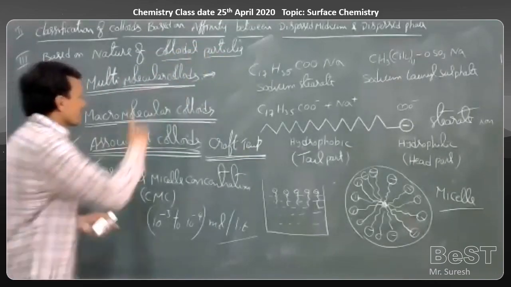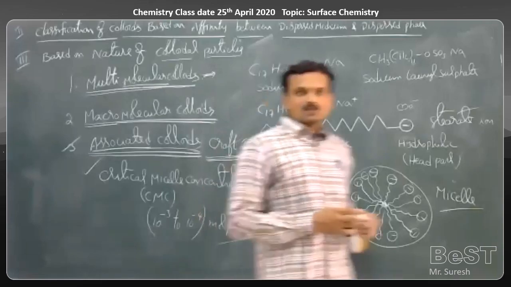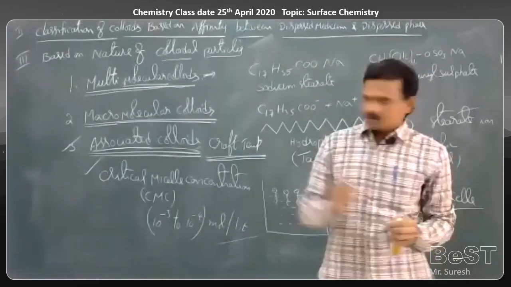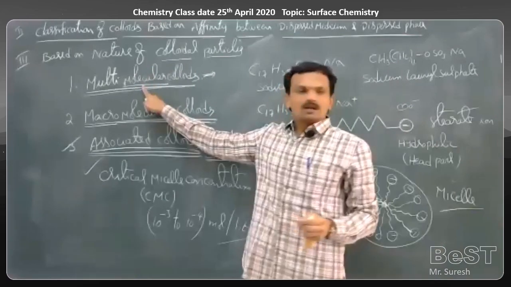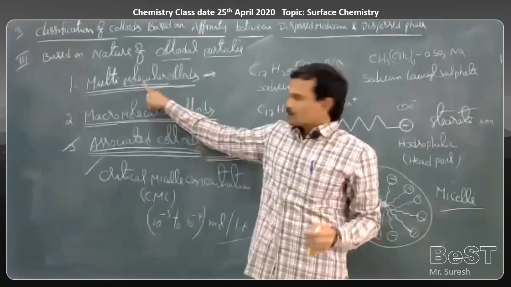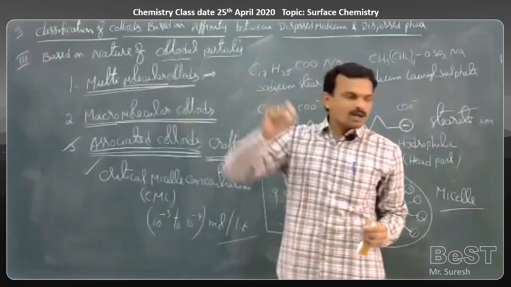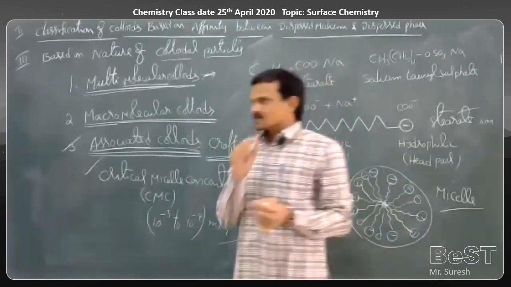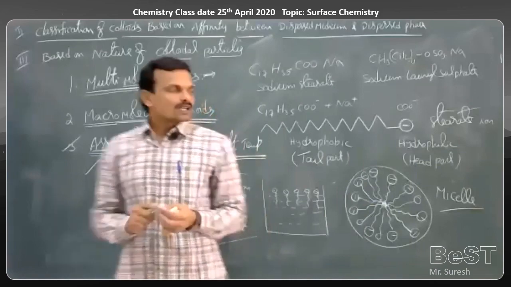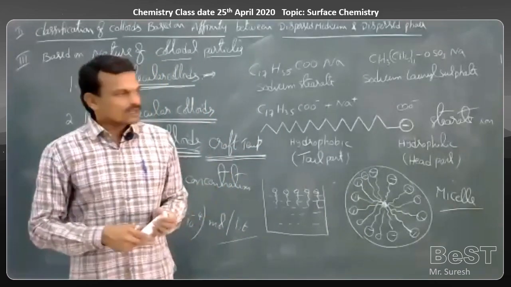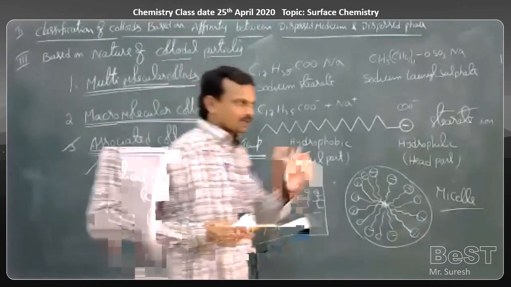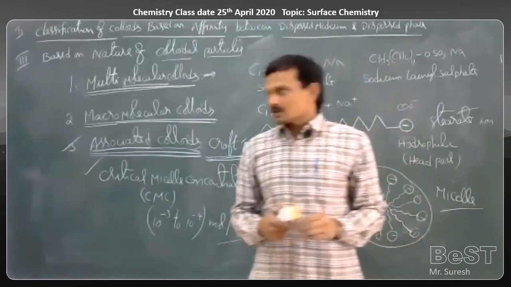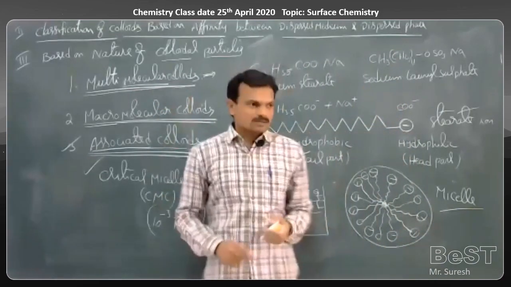See once again. Based on the nature of the colloidal particles, the colloids are classified into three types. Multimolecular colloids means here more number of molecules exist together and form a colloidal sized particle, even atoms. Example, gold sol, silver sol, platinum sol, or sulfur sol. These are examples of multimolecular colloids.